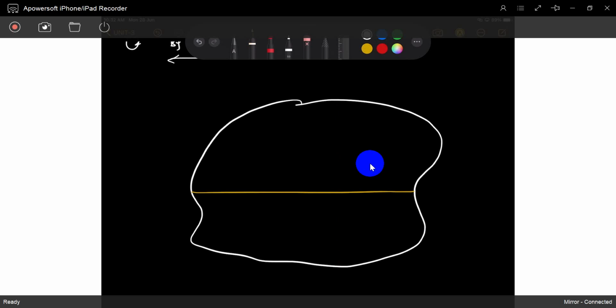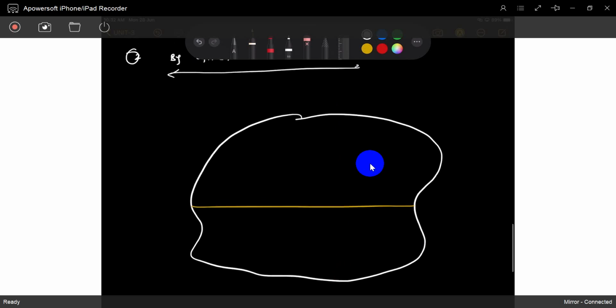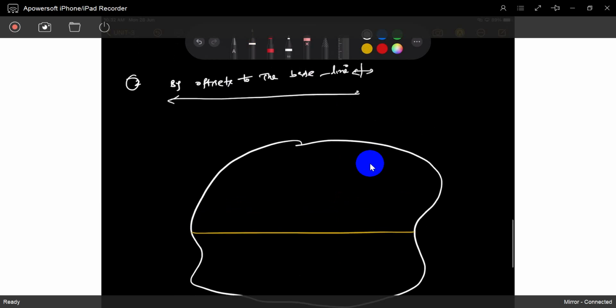So maybe I took this as the baseline. So now what will we do? We will draw offsets to this baseline. We already did this experiment also. So offsets. Otherwise I will use another color. Offsets.